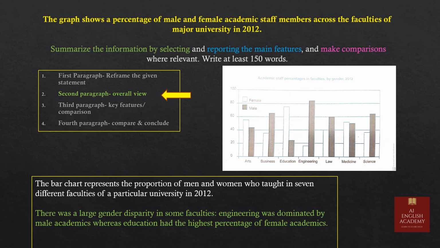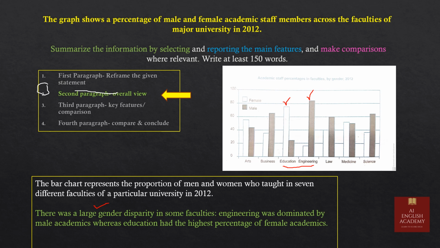Okay, moving on to the second paragraph. Here we have to write the overall view. So in the overall view, I have seen for engineering, you can see here is a male dominance, and in education sector, in the faculty of education, there is a dominance of females. The major disparity can be seen in these 2 sectors only. So in the overall view, I have mentioned there was a large gender disparity in some faculties. Engineering was dominated by male academics, whereas education had the highest percentage of female academics.